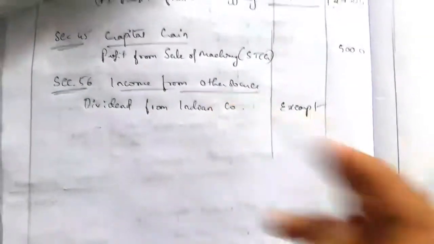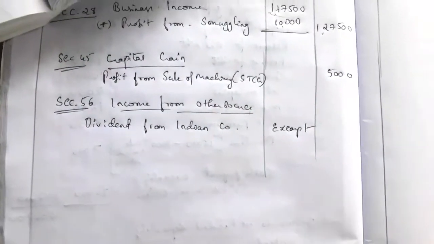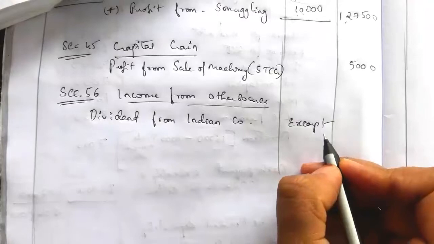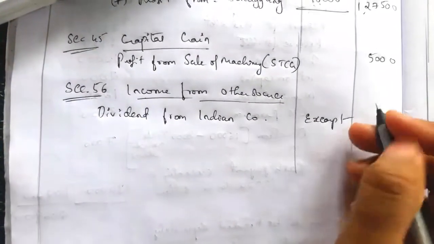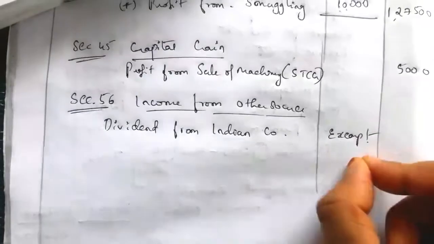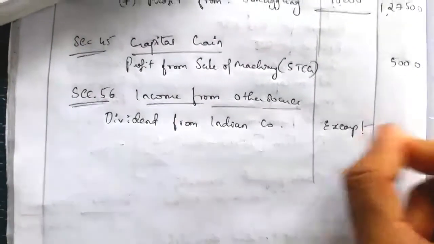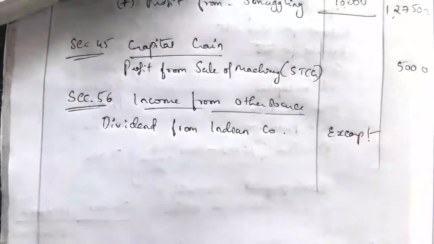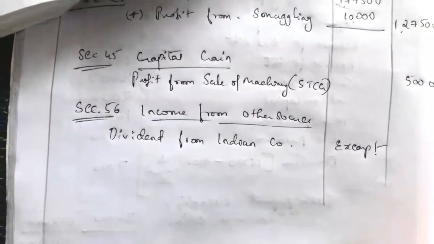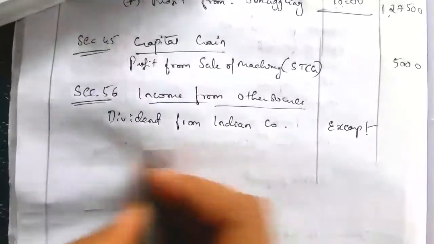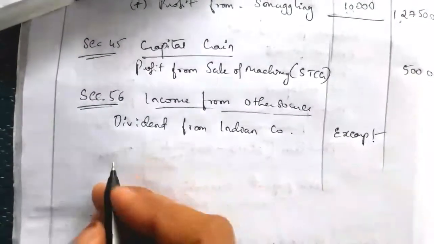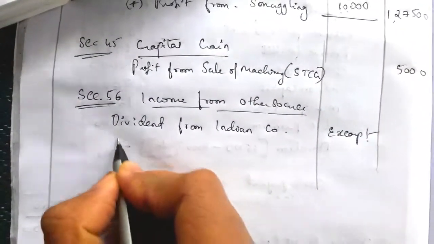The dividend from an Indian company is already tax-paid income, so SSC need not pay any tax on it. It is exempt in the hands of SSC, and the company, which pays the dividend, pays the taxes on that income to the government. So it is already taxed, and SSC need not pay a tax.